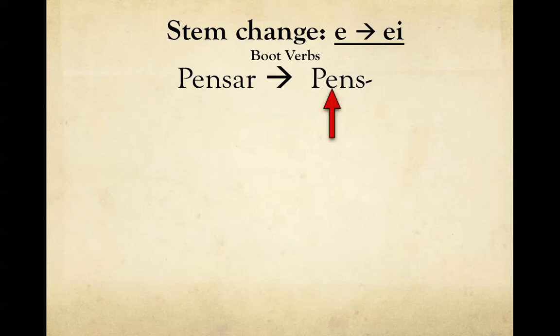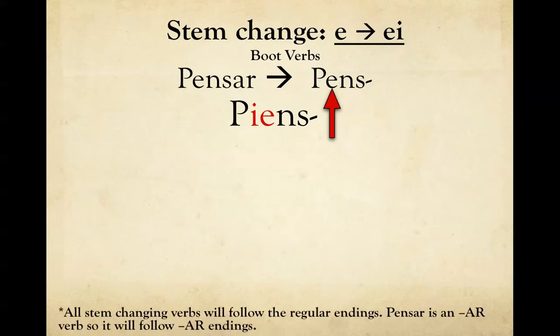Perfect. So, how does it change? As we said, the E changes to an IE. So really, instead of just changing, we add a letter, okay? But it's good to think about it as a change rather than adding, because the other ones will change more radically as well. So now we have this verb pensar, okay? And what we have to remember with pensar and any stem changing verb is that even though the stem changes, the endings are going to be the same. So they will also have the regular AR endings that we have seen before. Okay? So let's move on.